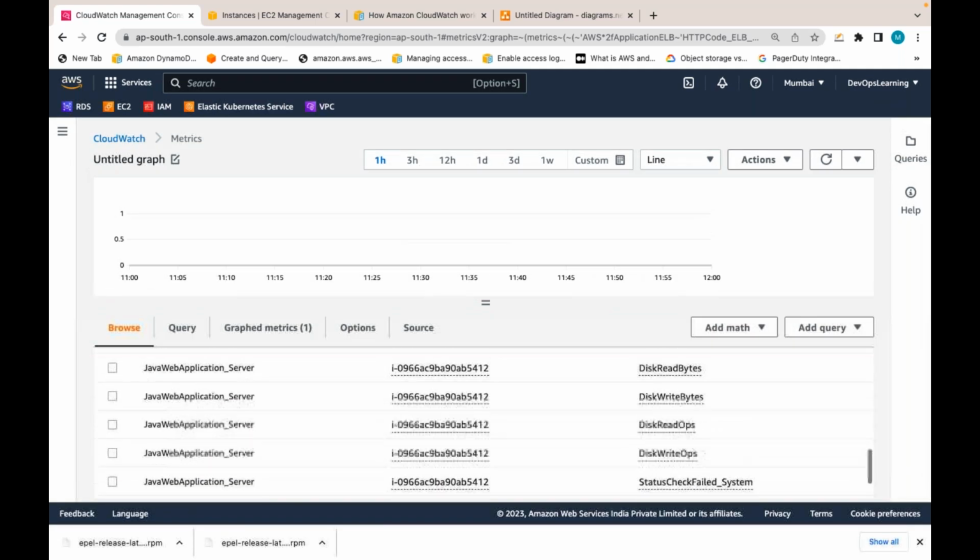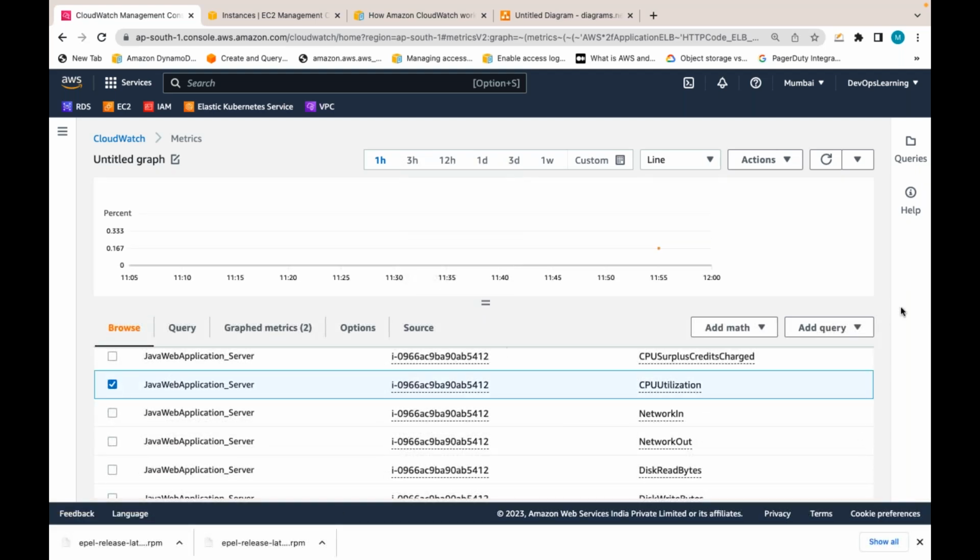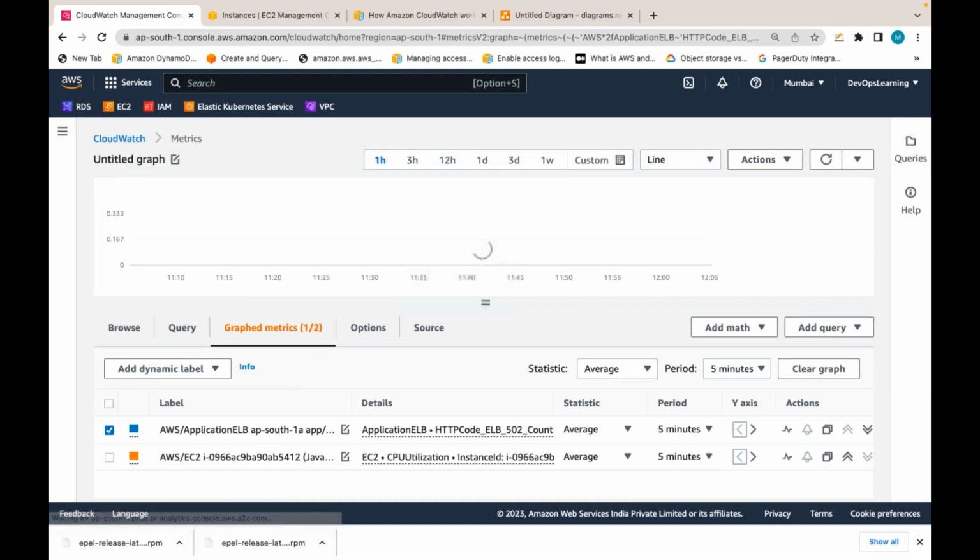Where is that? CPU utilization. You select this metric. Once you select the metric, here also you have an option to create an alarm. If you go to graphed metrics, you see this alarm button. You can click the alarm button to create an alarm.